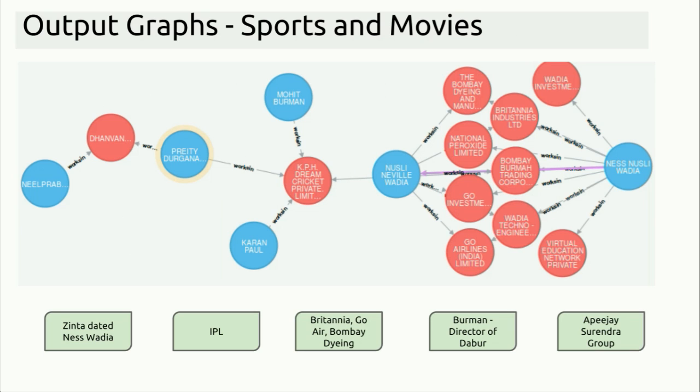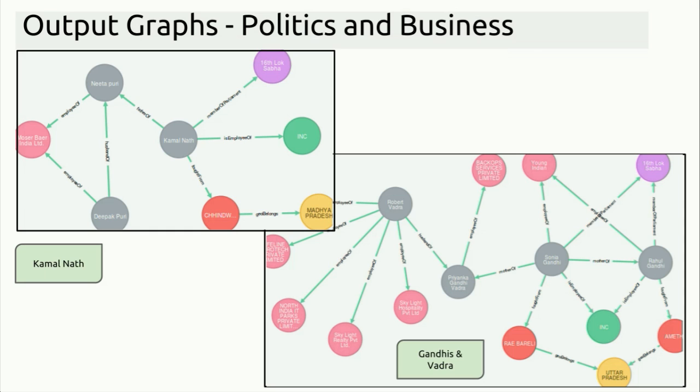Not only marriage, people also form big relations through dating across powerhouses. Here we see how Preity Zinta dated Ness Wadia some time back and was on the board of directors of Kings XI Punjab with him. The Wadias own Britannia, Go Air and Bombay Dyeing. Here in the topmost graph we have Kamal Nath, who is a member of the Indian National Congress and a member of Parliament in the 16th Lok Sabha. His daughter Neeta Puri is married to Deepak Puri, who is the MD of Moser Baer. Also, in the bottommost graph, we have the first family of Indian politics, Sonia Gandhi, son Rahul Gandhi, daughter Priyanka Gandhi, and her husband Robert Vadra, and his companies over here.